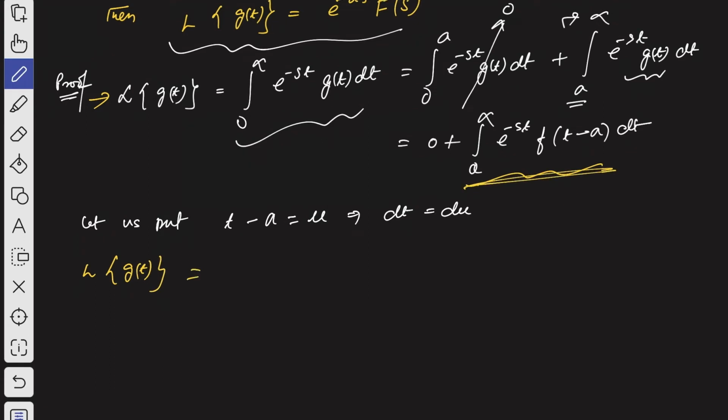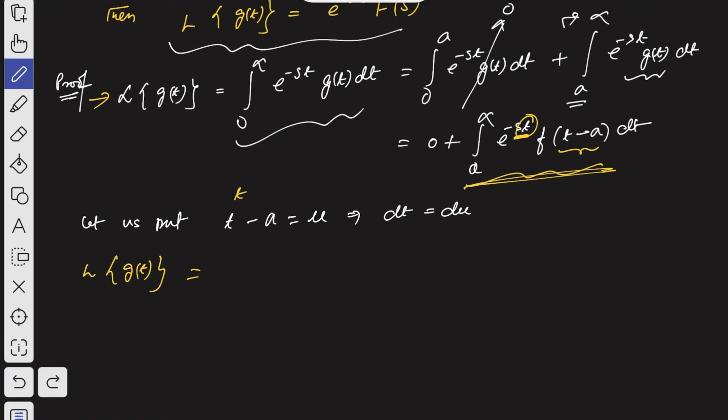So here we're going to replace this t minus a by u, right? And if you replace this t minus a by u, then this t can be replaced, t will be equal to u plus a, right? So hope you have understood this.